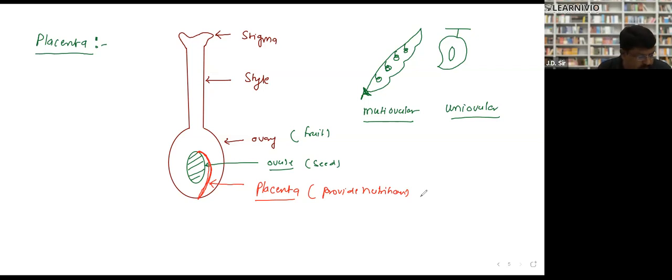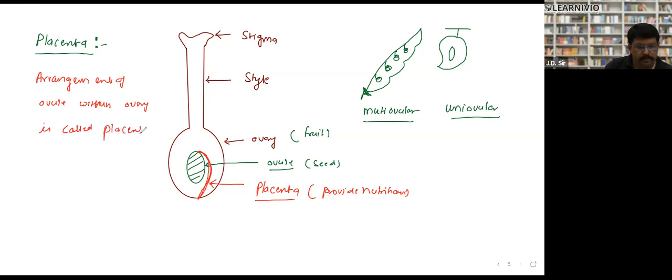Please note down this diagram, then I'll tell you. Arrangement of ovule within ovary is called placentation.